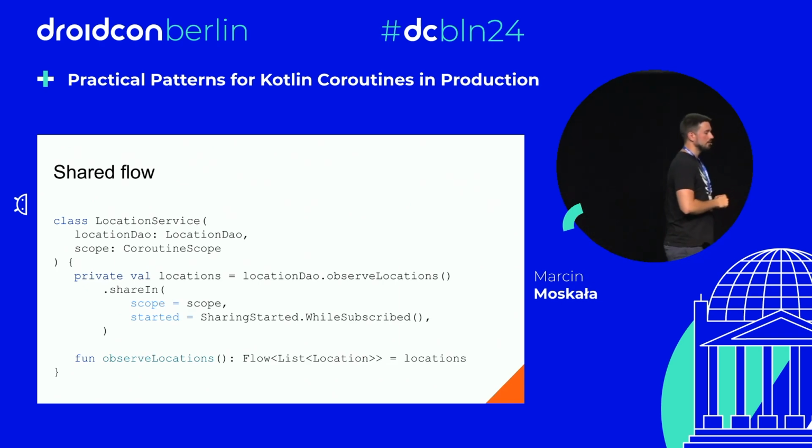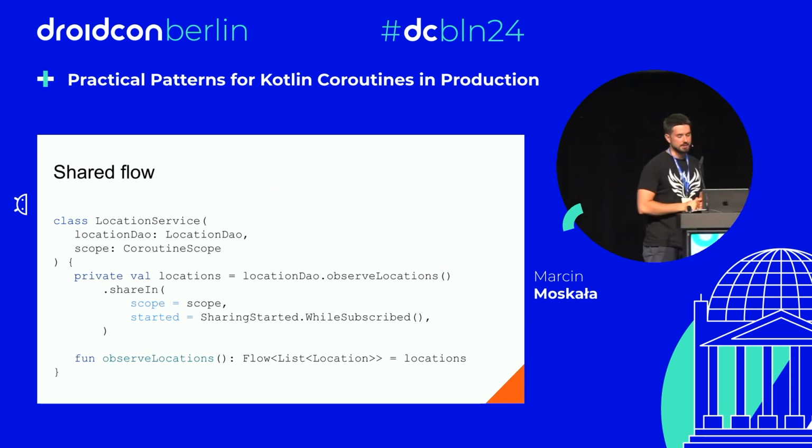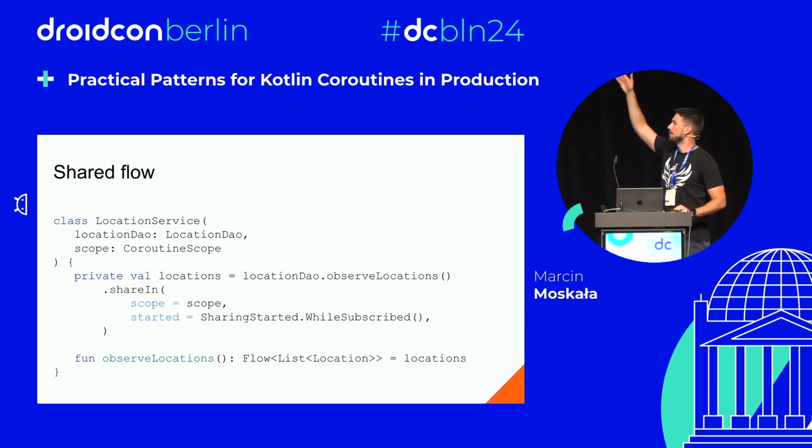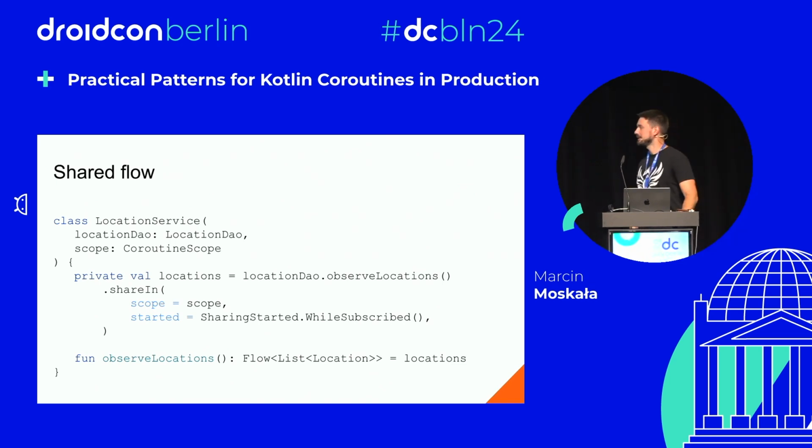And here we pretty often use the option WhileSubscribed, meaning that the connection will be opened when the first listener appears and will be closed once the last listener disappears. That's a pretty popular optimization when we operate on flows that start some observers on databases or on the network.